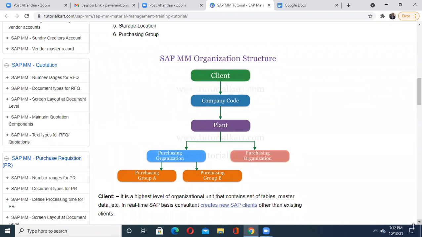That's why you might have seen, even in your training, a number of times that the trainer might be entering the client code like 100. By default that code is used for customization or for training purposes as 100, but it is created only once, by whom? By your SAP Basis consultant. As a consultant, you have to see whether this kind of code is available for that organization or not. And definitely when you become a part of any organization, they share these details with you.